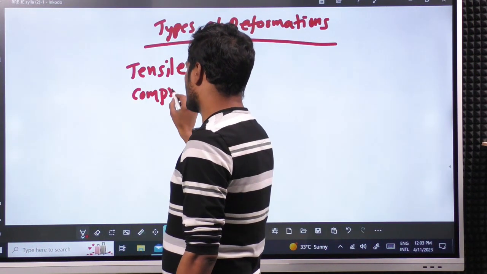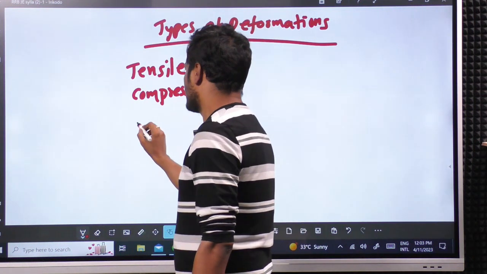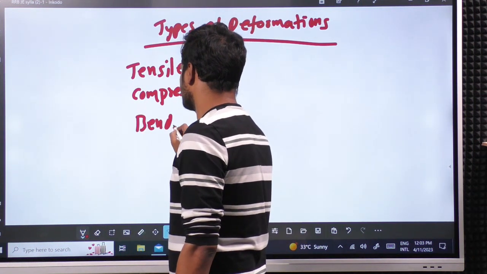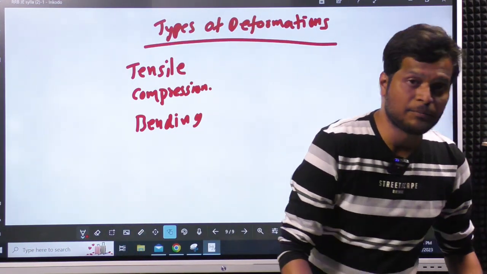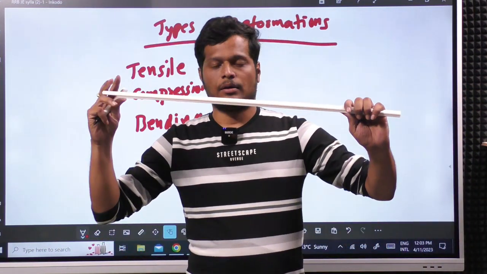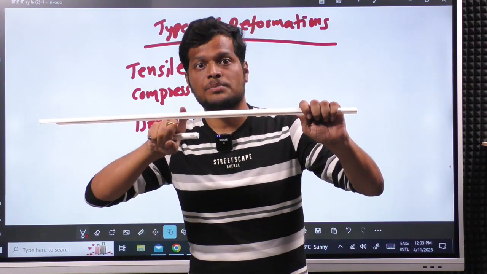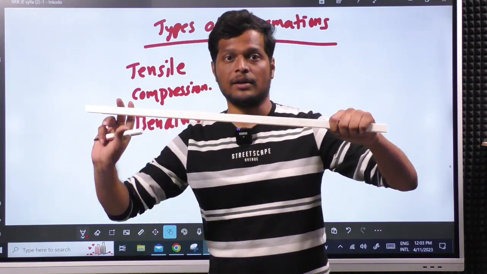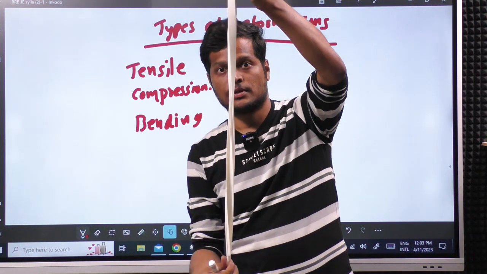Next, I hope you can understand compression directly, and bending. Bending, already I have shown you the bending. So when we are bending a body, what is the kind of resistance we are observing in this body? Similarly, when we are twisting a body like this, I hope you can see the twist.